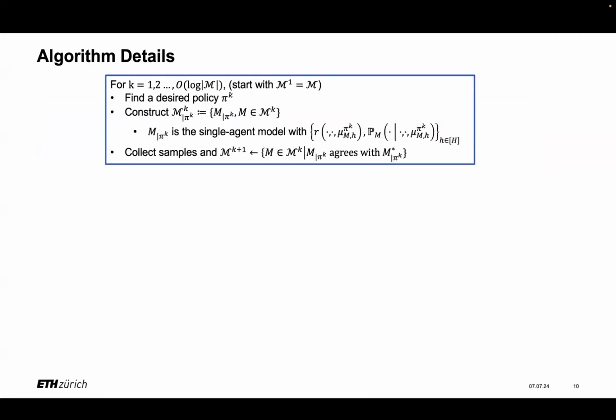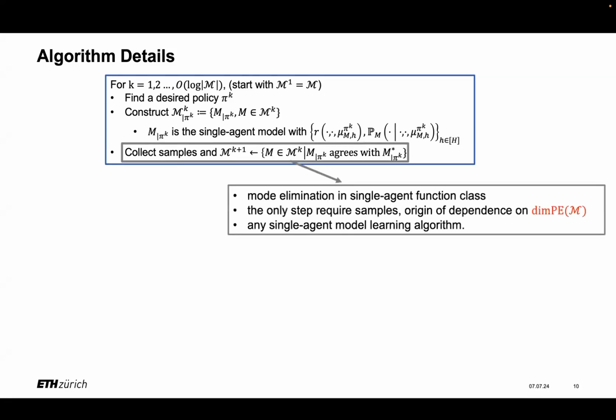And next, let me briefly explain the main idea of our algorithm design. So we propose a novel model elimination algorithm for the mean-field game setting. And in each step, we first choose some desired policy, denoted as pi k, and use pi k to convert the mean-field model class to a single agent model class by partially fixing the density in the reward and transition function with the density induced by the policy pi k in that model. And next, we will collect samples and eliminate those models that disagree with the true model conditioned on that policy.